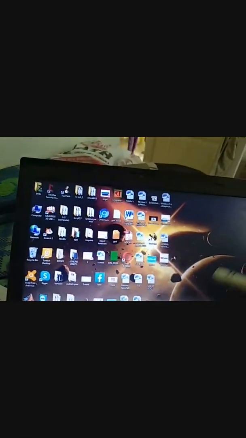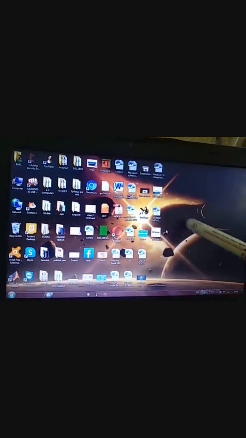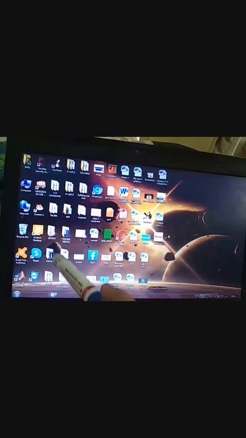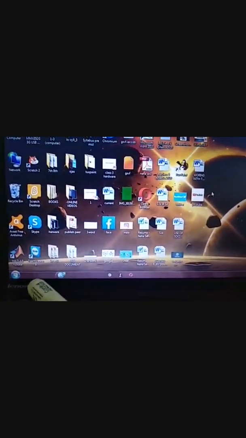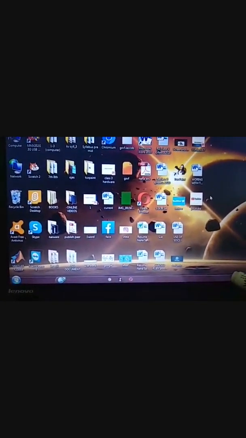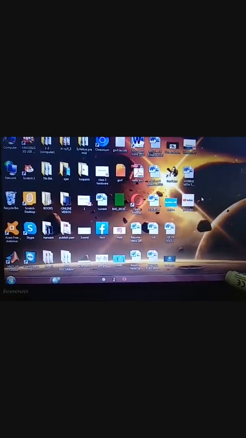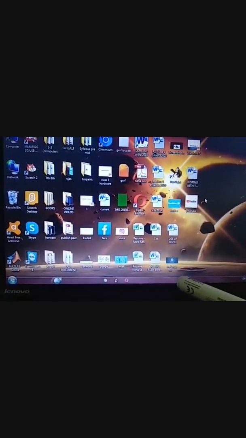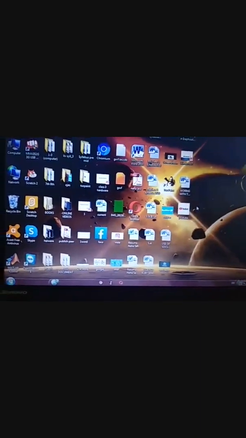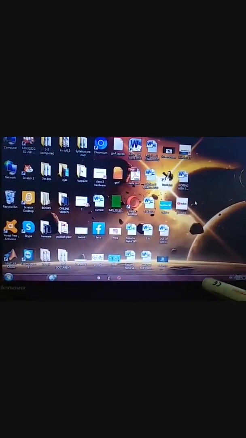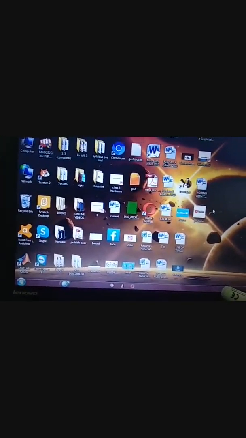Remember, this first screen is called the desktop. These pictures are called icons, and this bottom horizontal bar, it can be on any side, left, right, top, bottom, but the horizontal line is known as the taskbar.